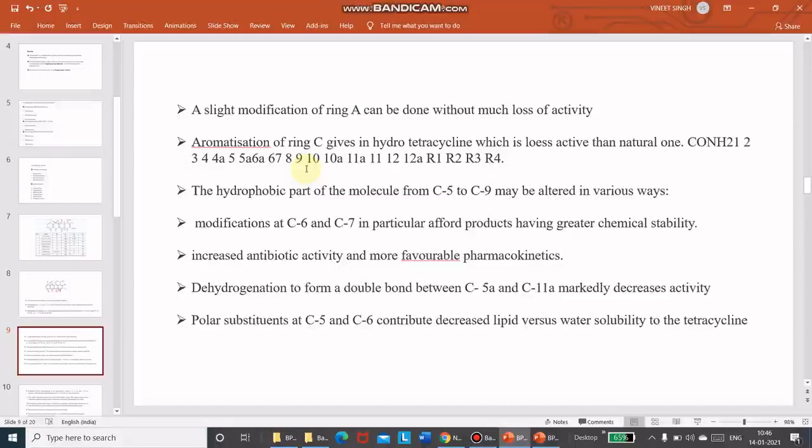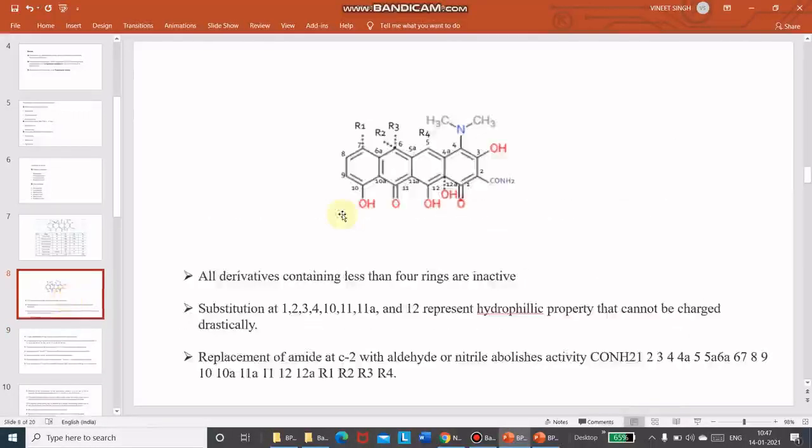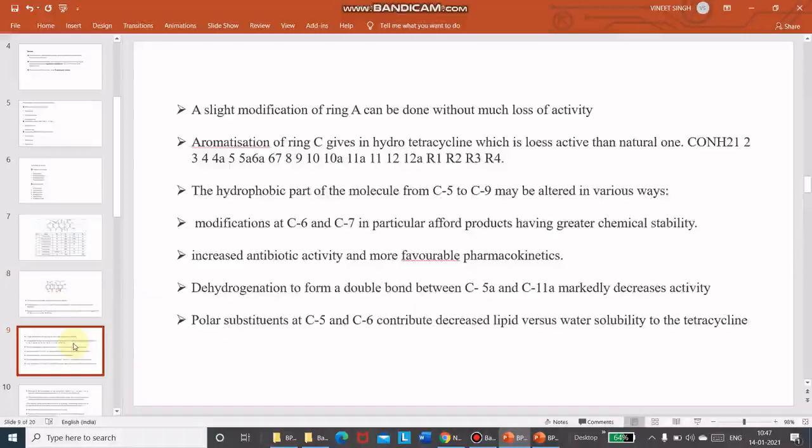A slight modification of ring A can be done without much loss of activity. So in ring A, a slight modification could be done, but if we have a balanced group, the activity is not much lost. Aromatization of ring C gives anhydrotetracycline, which loses activity compared to the natural one.